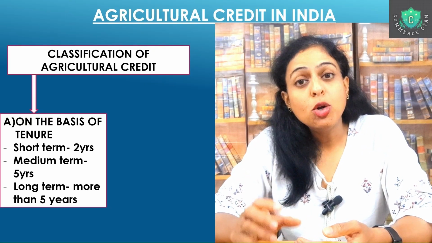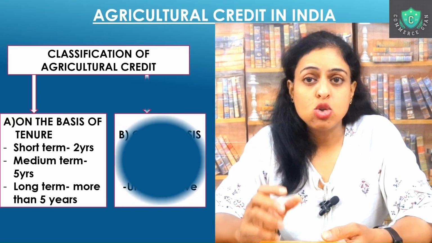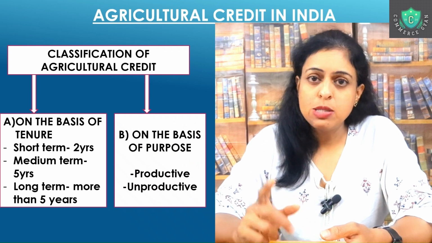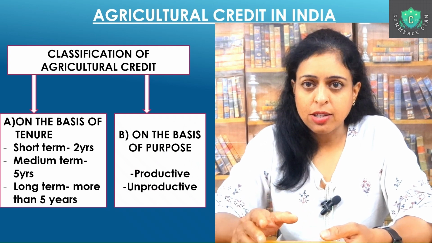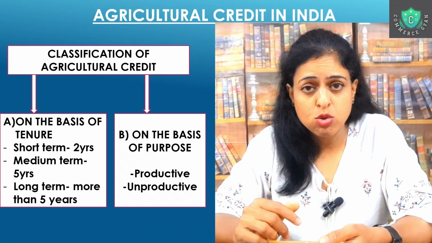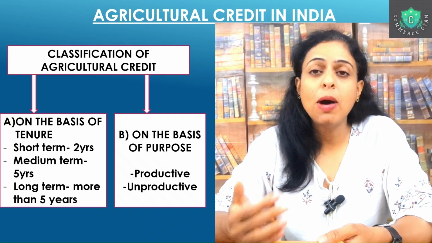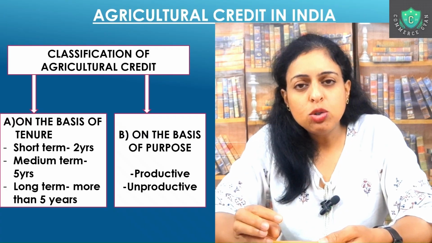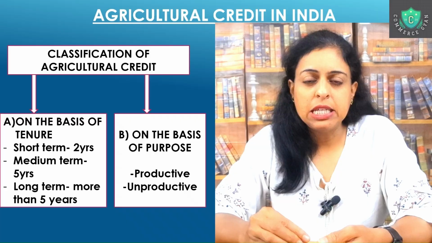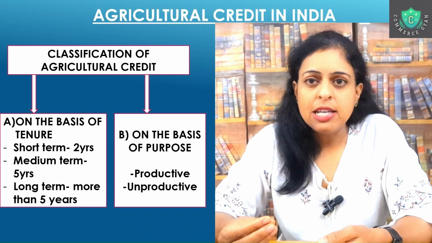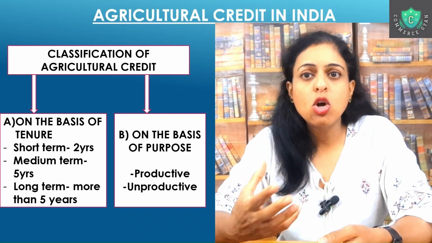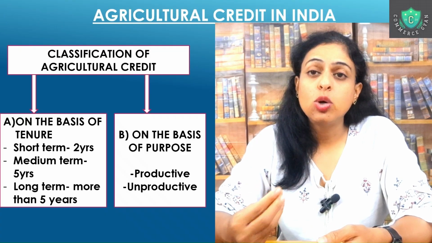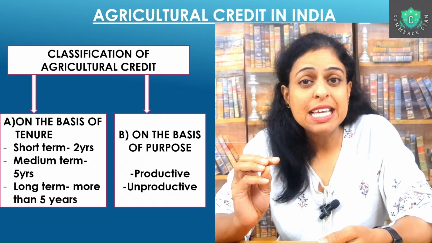Now if we have to talk about credit or loans which are taken based on purpose, why they are taken, then there will be two purposes. One is productive and second one is unproductive. Now you would say, what is this unproductive source? Productive we can understand, right? You're buying seeds with it, you're buying a tractor with it. Basically productive would mean where that particular money is taken and utilized for their business, and this business is what? Agriculture. So when they put it in agriculture, they are going to get returns, they are going to get profits against that money which is invested.